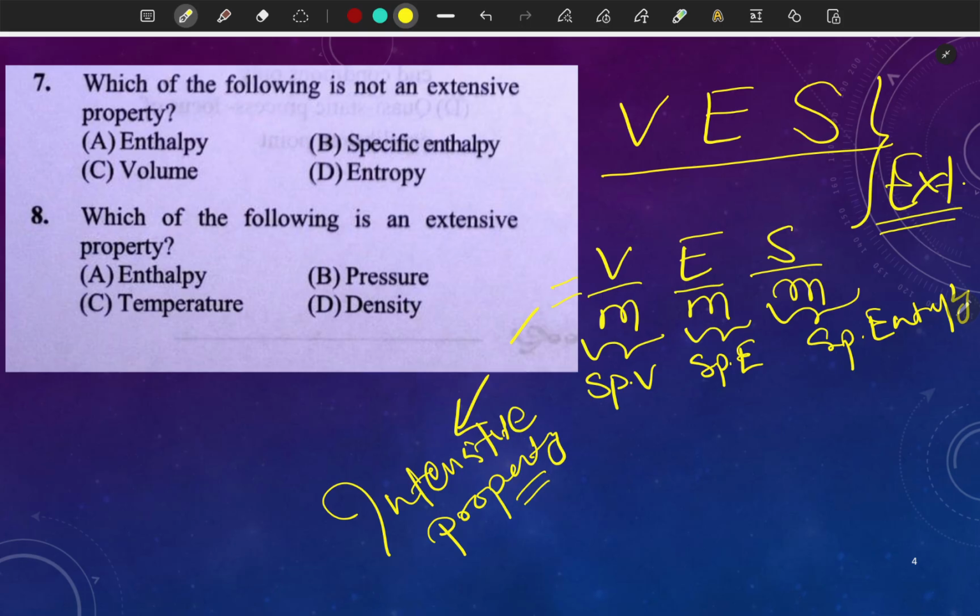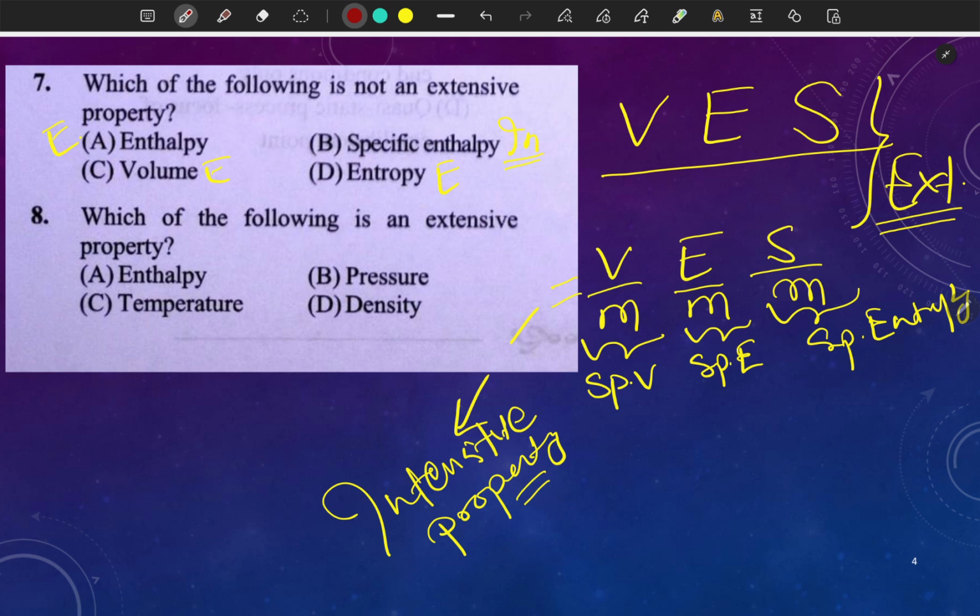I hope it is clear. So the answer will be what? Not an extensive property. Enthalpy is extensive, volume is extensive, entropy is extensive, specific enthalpy is intensive.